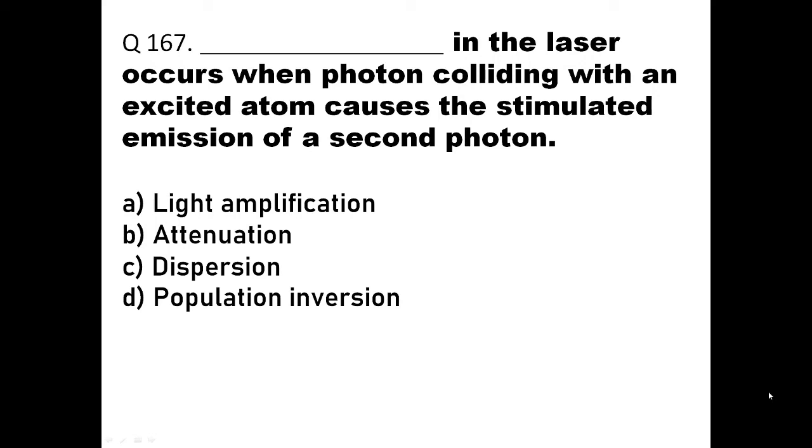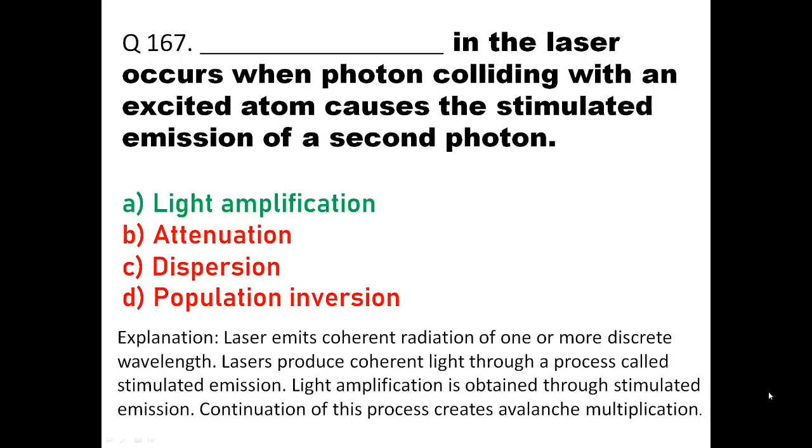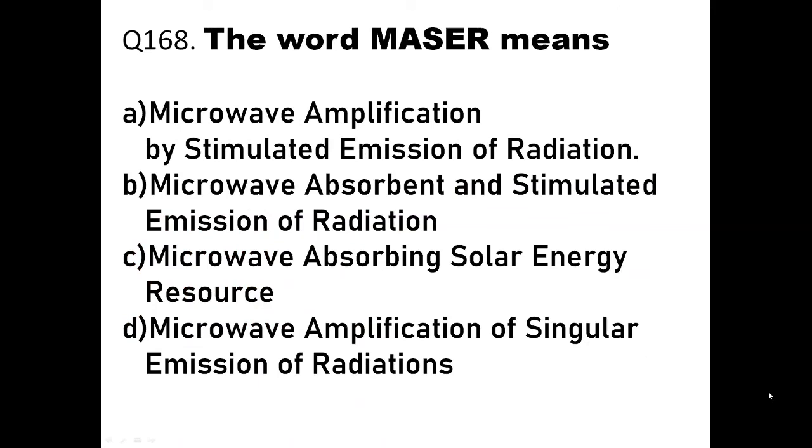So if one photon is going to release another photon, means 1 becomes 2, 2 becomes 4, 4 becomes 8, it will go in that way, and this increase is multiplication, and this is nothing but light amplification. So here the answer will be light amplification. Light amplification in the laser occurs when photon colliding with an excited atom causes the stimulated emission of a second photon, right? Then we'll go to the next question, question number 168.